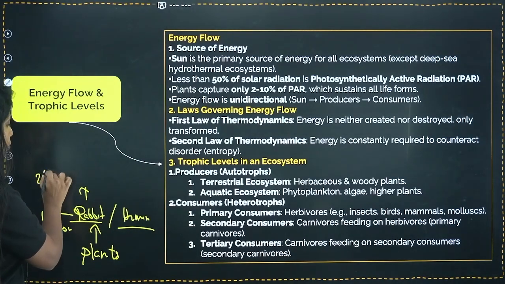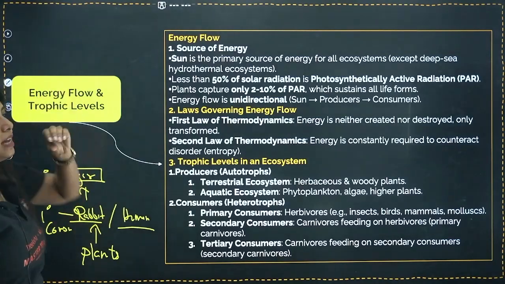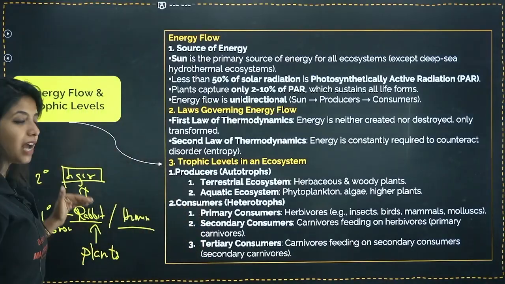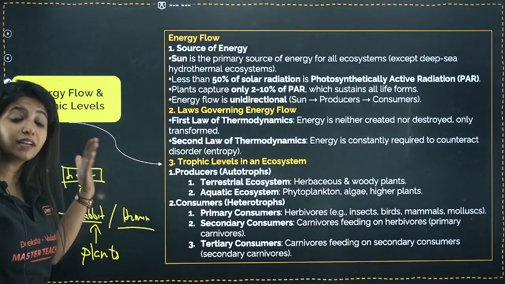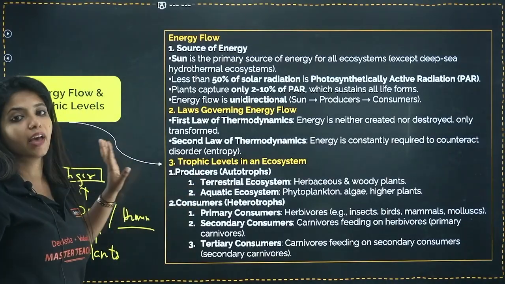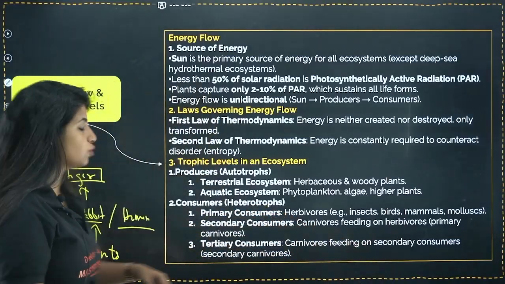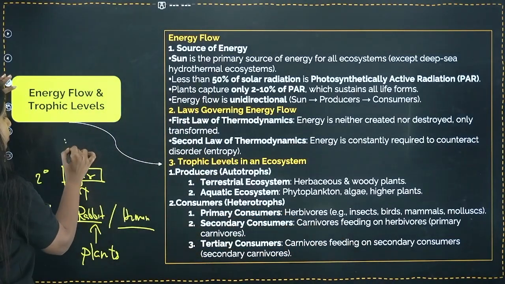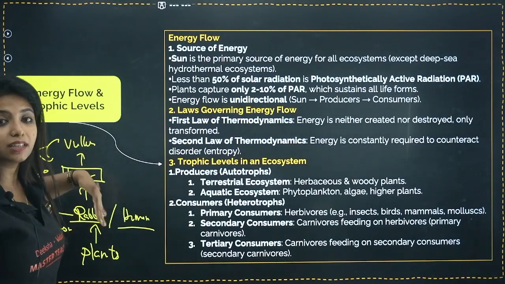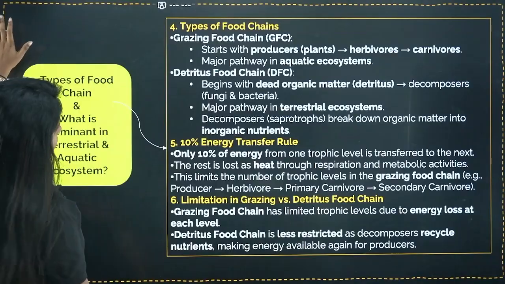Now what? Secondary consumer. Secondary consumer, for example, tiger, it always has to be a carnivore or an omnivore. Carnivore because it has to eat another organism, not plants. So that is why we call it carnivore. Omnivore, why? Because omnivore can eat both plants and animals. So they can be carnivore or an omnivore. What about tertiary consumers? Similarly, carnivores feeding on the secondary consumers. So for example, I talk about vulture. Vulture eats up the tiger out there, right? So this is going to be what? The tertiary consumer which is there. Works? Yes, ma'am. Okay, fine.